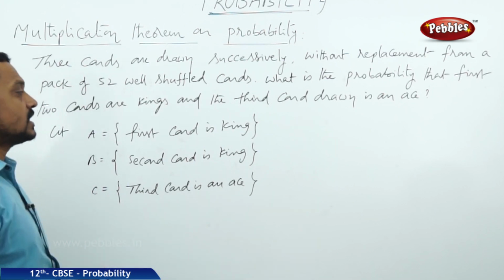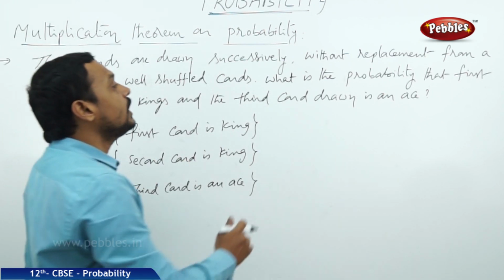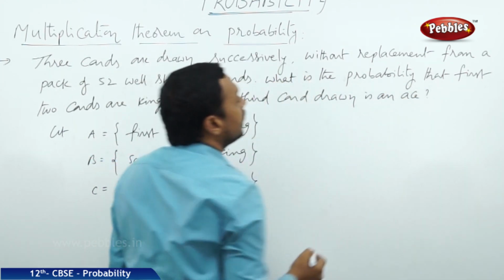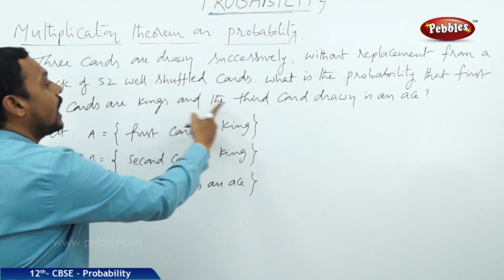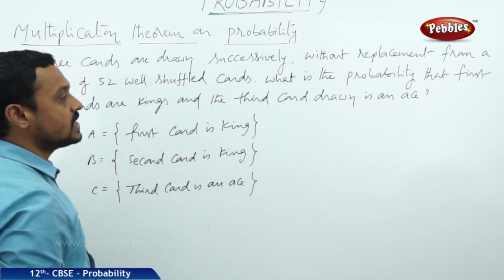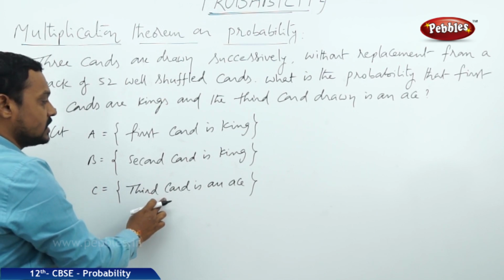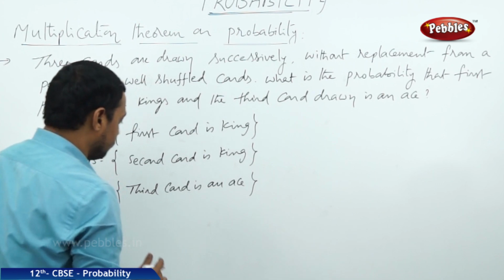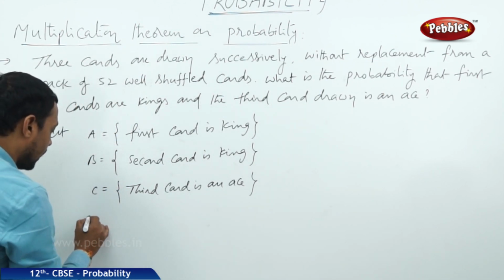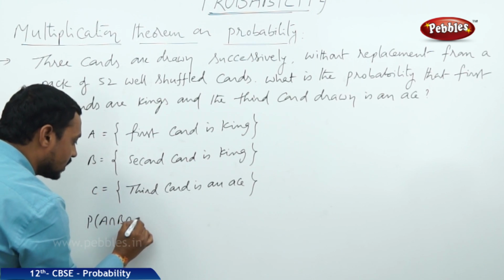So let us consider the 3 events A, B, C like that. Now here we have to find the probability that the first 2 cards are kings and the third card drawn is an ace. That means the first 2 are kings and the third one is ace. That means the 3 events must occur at a time. So we have to find the probability of A intersection B intersection C.